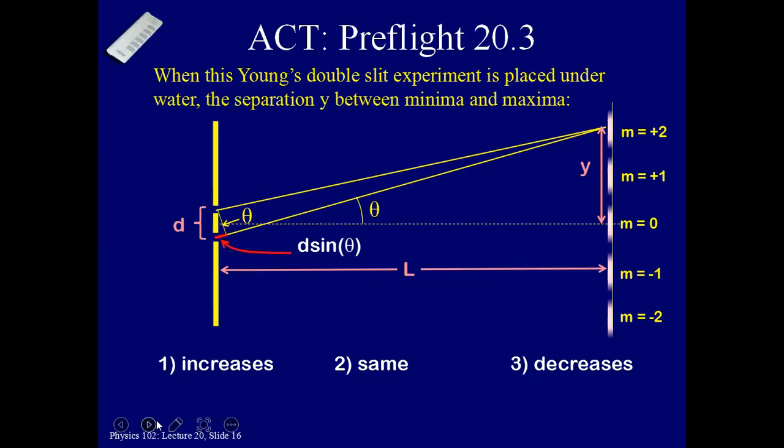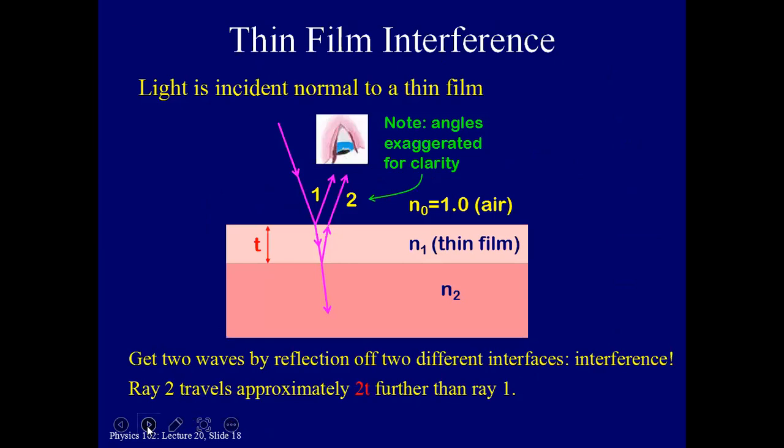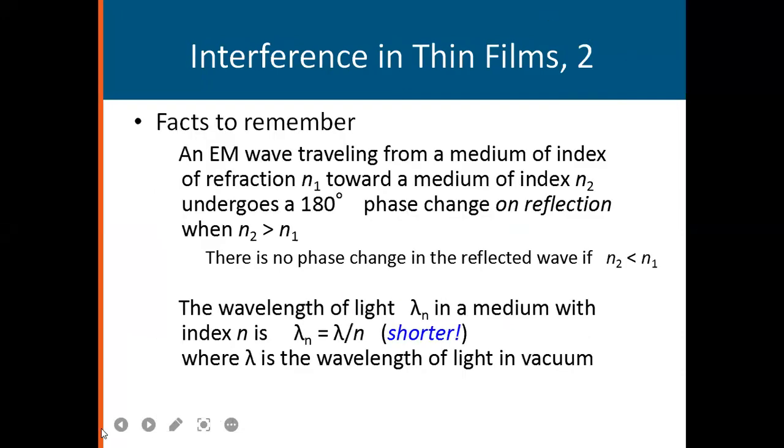We can use increase, same, decreases. Okay, we can use the same experiment. So Young's double slit experiment is very important for you. Some real life examples of interference in film.